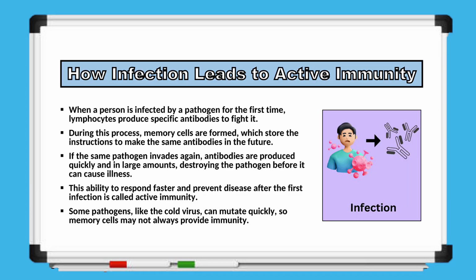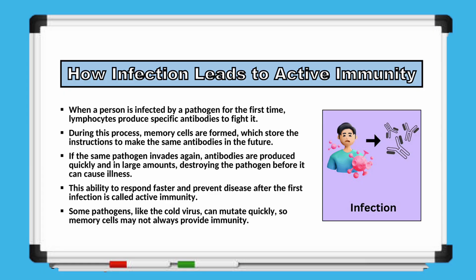Now, let's talk about how infection leads to active immunity. When a person is infected by a pathogen for the first time, lymphocytes produce antibodies that are specific to that pathogen to fight it off. During this process, some lymphocytes turn into memory cells, which store the instructions for making the same antibodies in the future. If the same pathogen enters the body again, these memory cells allow antibodies to be produced much more quickly and in larger amounts. This rapid response destroys the pathogen before it can cause illness.